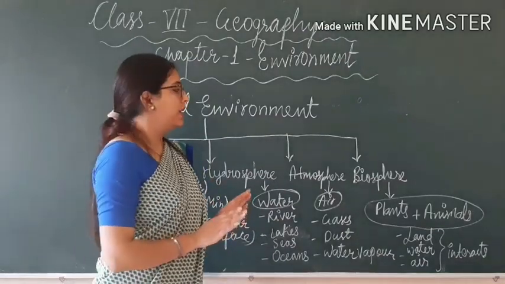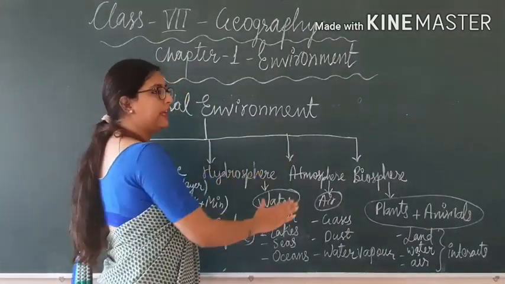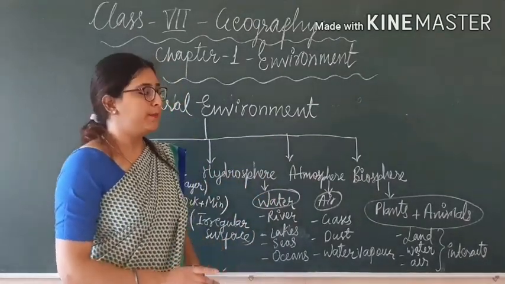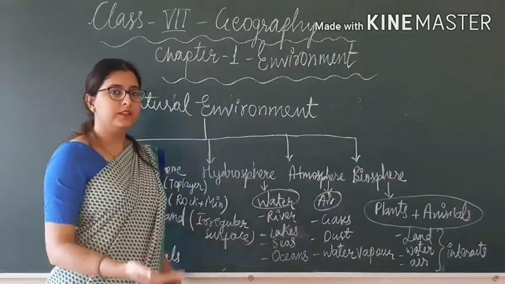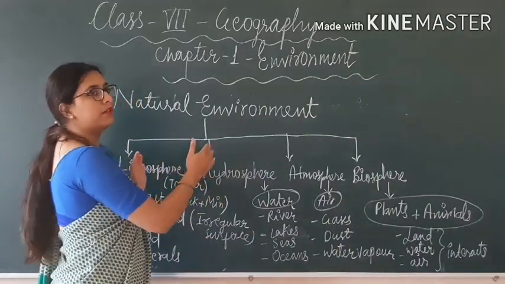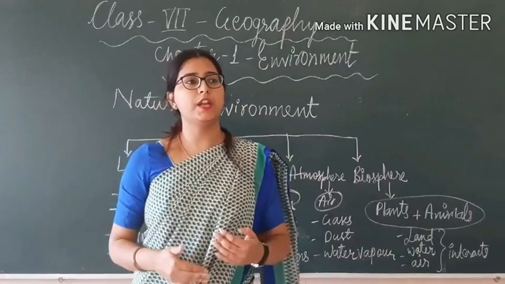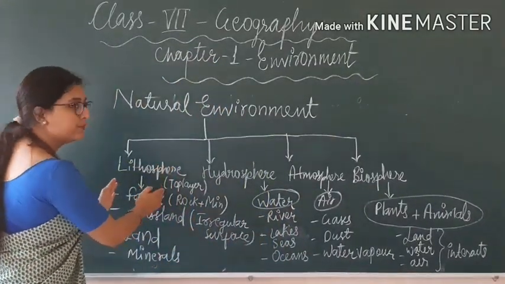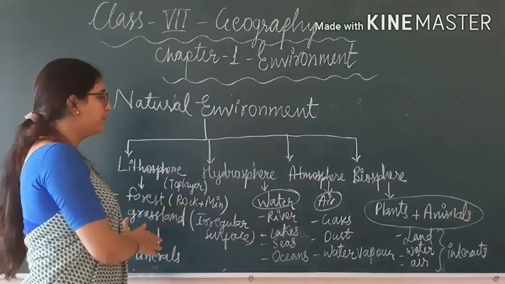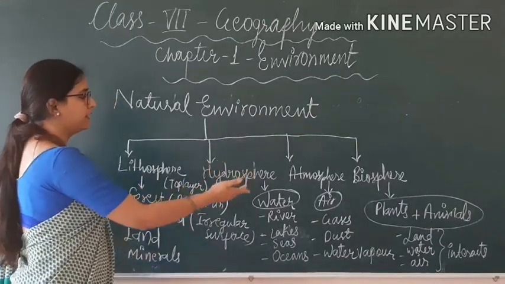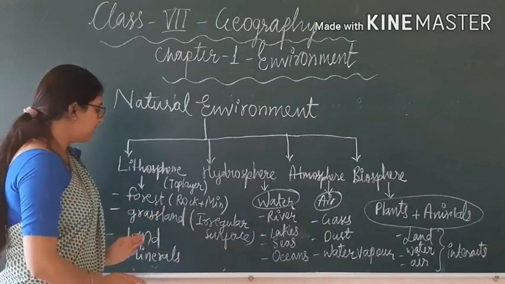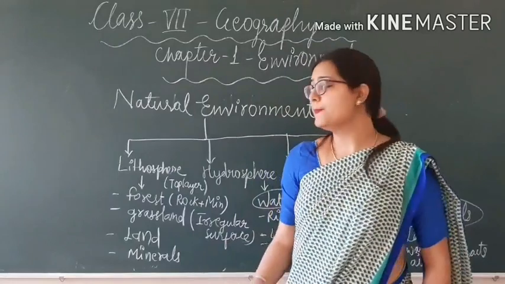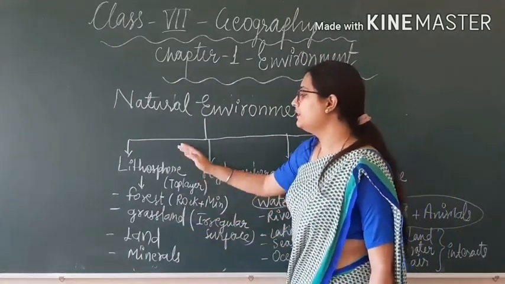That's why we are studying this in this chapter, because all these things surround us. But under which category do they come? There is some subdivision so that you can better understand what is lithosphere, and what things come under it, like forest, grassland, land, minerals. All these things are lithosphere.